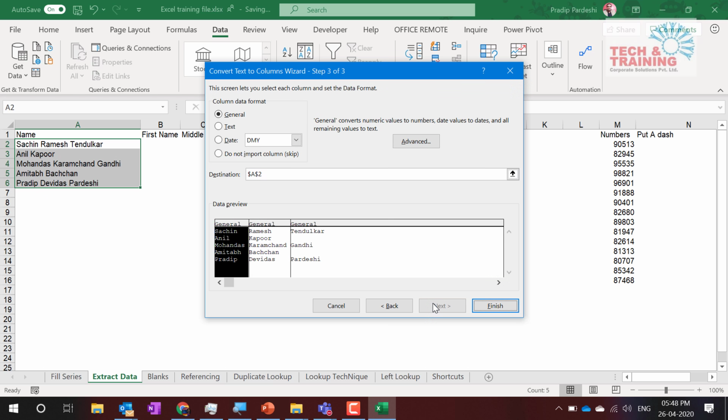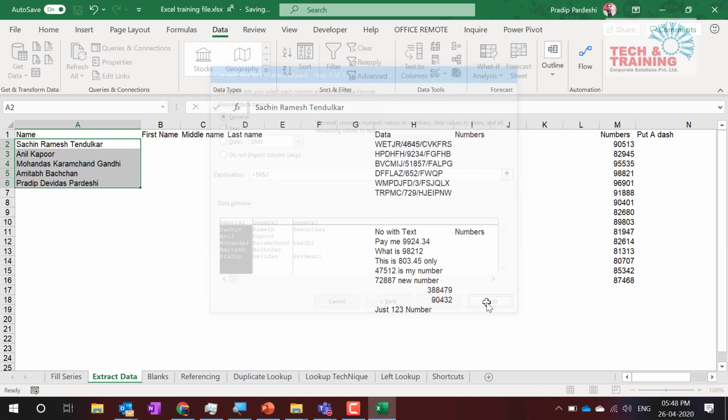Then it asks me to go to Next. Now it is asking me where I want the output. Friends, if you're performing these steps along with me, please don't do it. Just observe for now. It is asking me for the destination. I click on the destination, that is A2, and I click Finish.